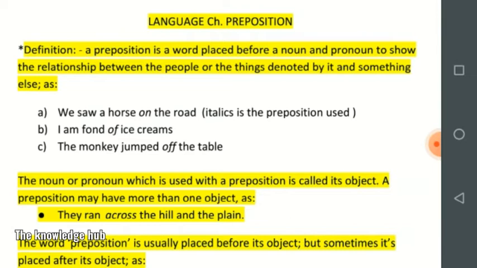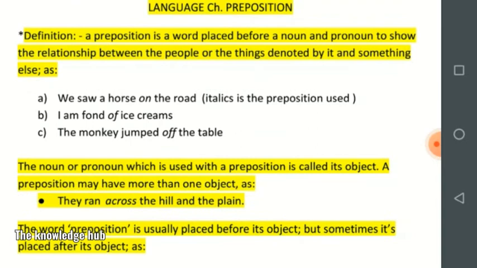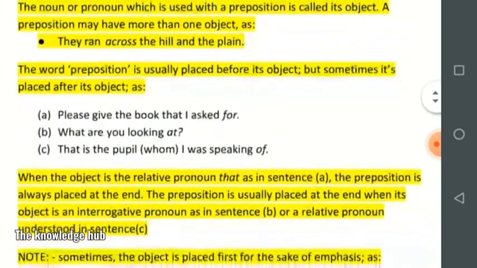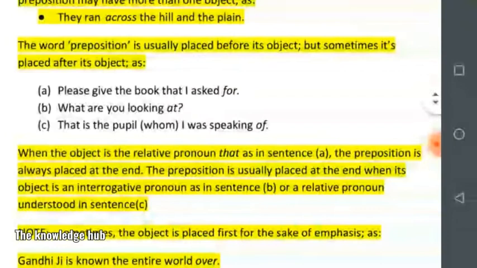In sentence A, the preposition joins a noun to another noun. In sentence B, the preposition joins a noun to an adjective. In sentence C, the preposition joins a noun to a verb. Then, the noun or pronoun which is used with a preposition is called its object. A preposition may have more than one object, as they ran across the hill and the plain. Hill and the plain are the two objects, and across is the preposition used over here.